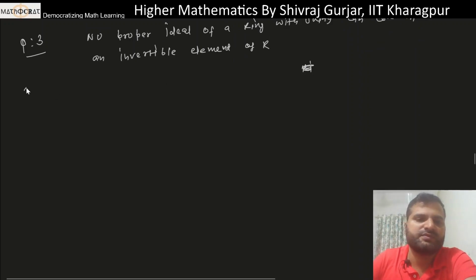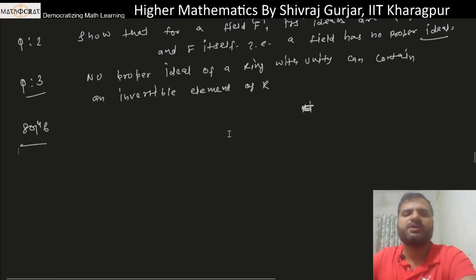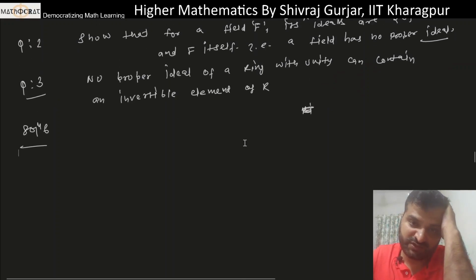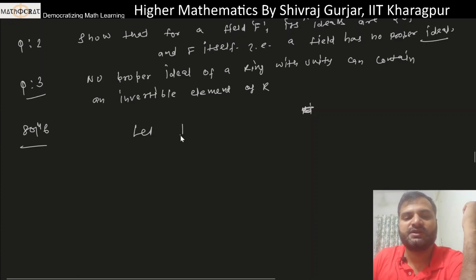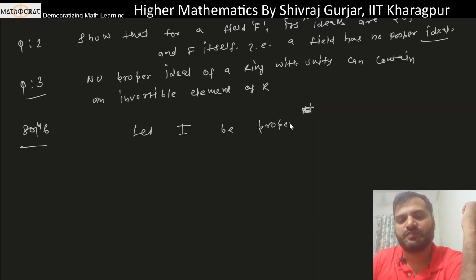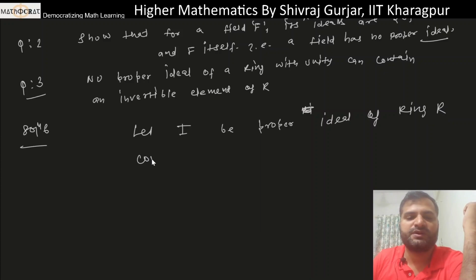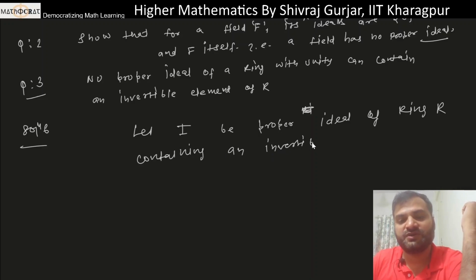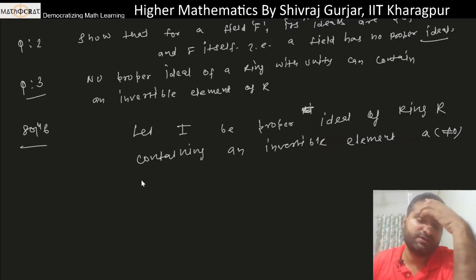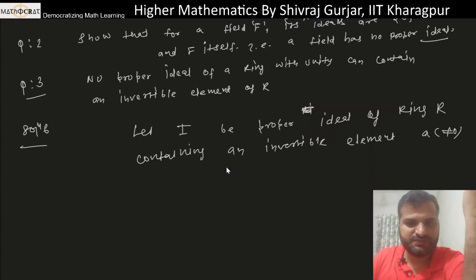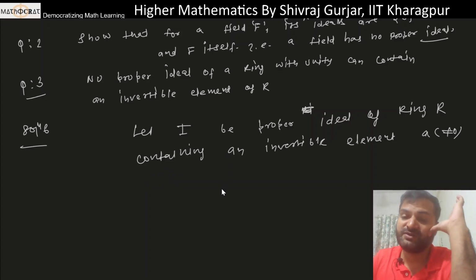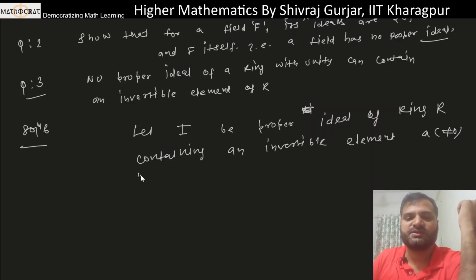So now let's see this question. Question third: no proper ideal of a ring with unity can contain an invertible element, ठीक है। Let I be a proper ideal of ring R containing an invertible element A not 0, ठीक है। Let's assume that a proper ideal contains an invertible element, ठीक है। Basically what we are saying is that A pertains to I and A is non-zero.